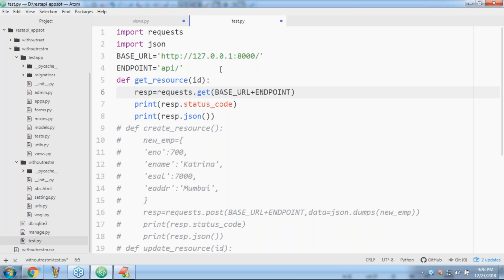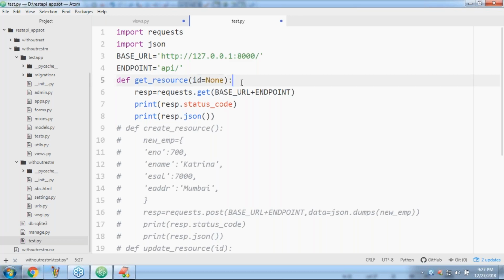But the base URL endpoint is always the same. I don't want to touch this part, sir. Then how you can handle that is very important. What I will take is id=None. I'm taking it because you may pass or you may not pass this value, so a default value like this I'm taking.